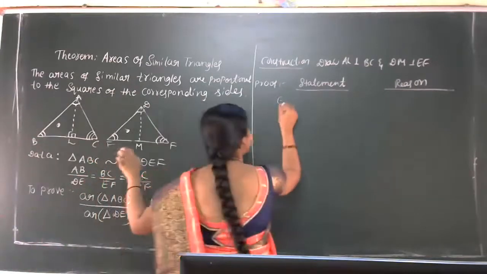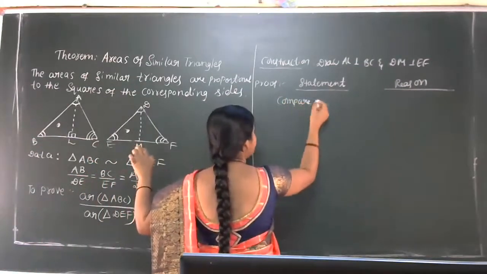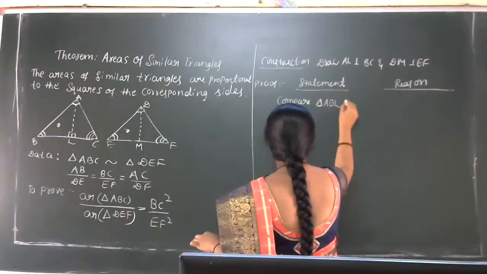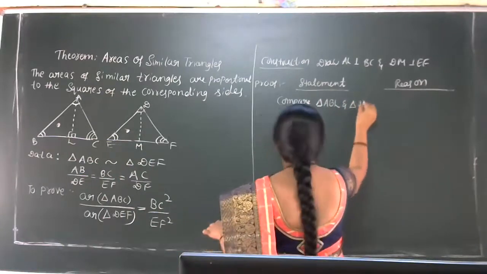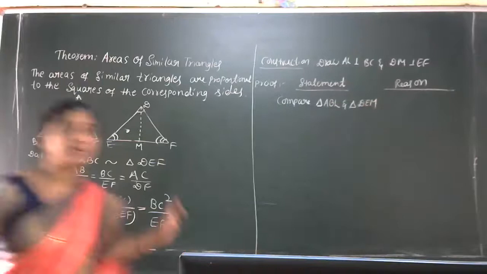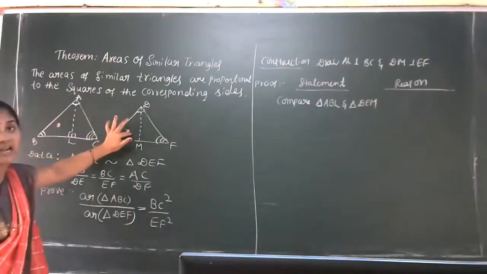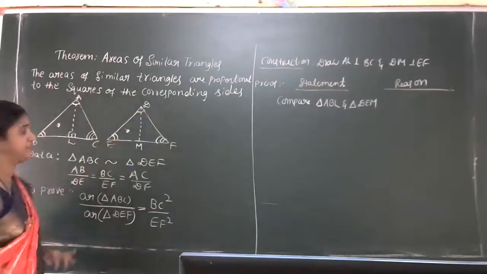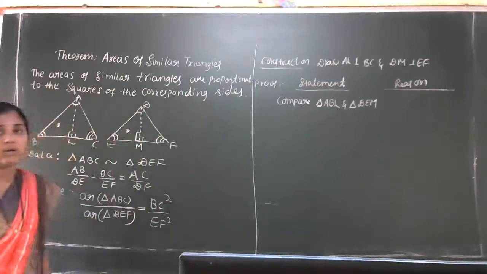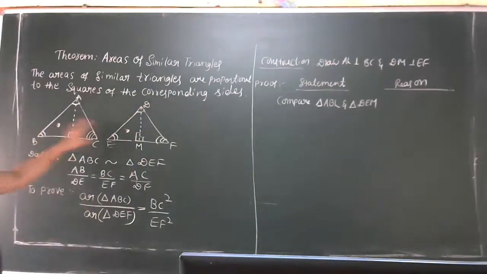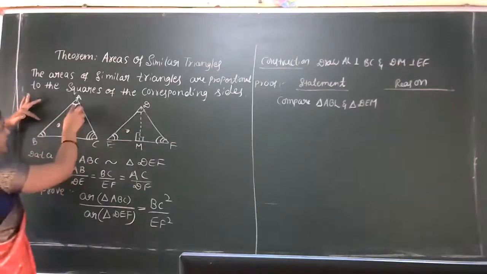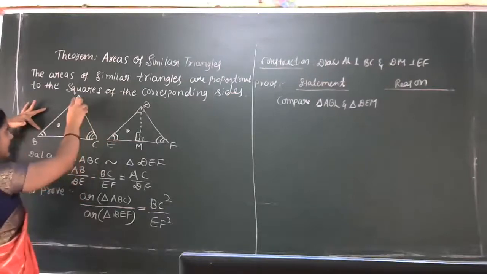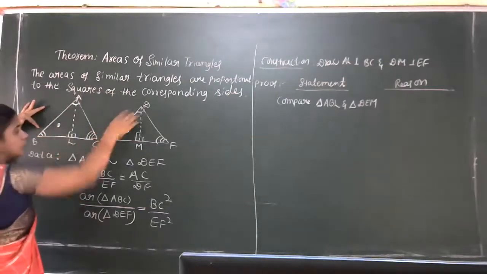So we start the problem with the comparison. Compare triangle ABL, we can name it in the form of ABL, and triangle DEM. Is that clear, students? We are going to compare these two triangles first. So here 90 degree, okay? Compare in the sense we have to prove the similarity of these two triangles. Already we know that corresponding angles are equal, in the sense this angle B is equal to angle E. Yes, we can take that in the form of angle ABL is equal to angle DEM.